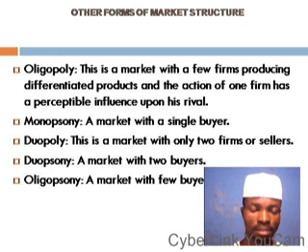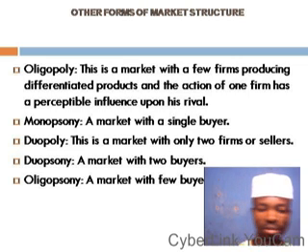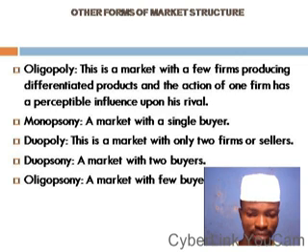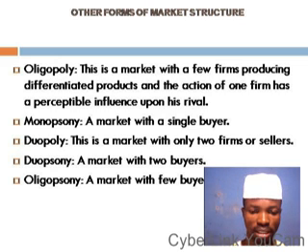So we looked at similarities between perfect competition and monopolistic competition. That is, both of them are able to maximize profit where marginal cost equals marginal revenue. Both of them make excess profit in the short run. They make normal profit in the long run. There are many buyers and many sellers in both markets. There is free entry and exit in both markets. We also considered areas of differences, the differences between perfect competition and monopolistic competition.